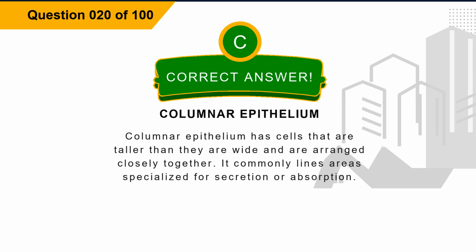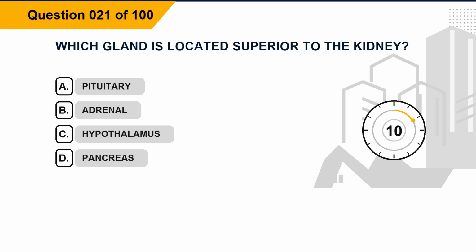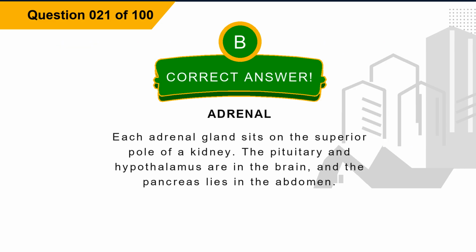Explanation: columnar epithelium has cells that are taller than they are wide and are arranged closely together. It commonly lines areas specialized for secretion or absorption. Question 21. Which gland is located superior to the kidney? Option A, pituitary. Option B, adrenal. Option C, hypothalamus. Option D, pancreas. The correct answer is option B, adrenal.